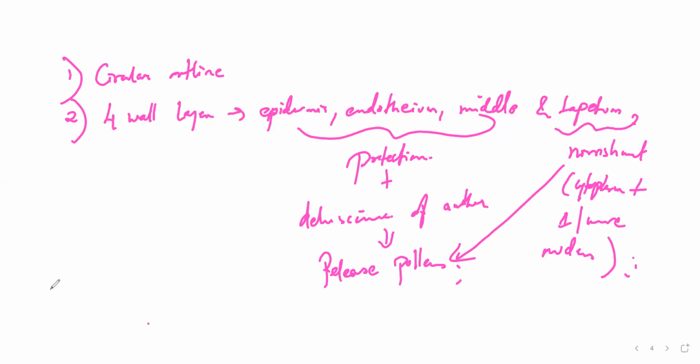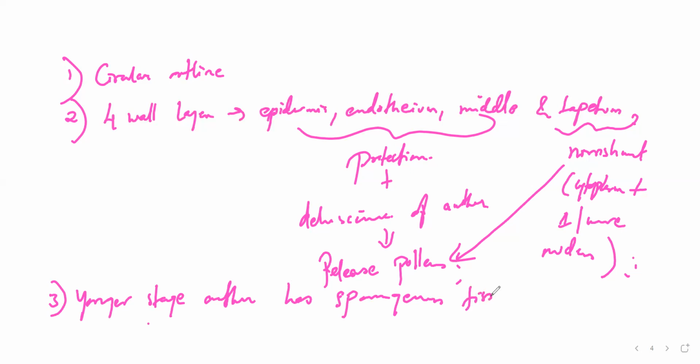The sporangious tissue is going to have diploid sporogenous cells.